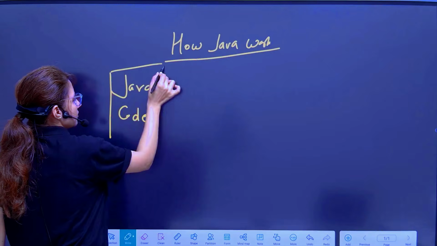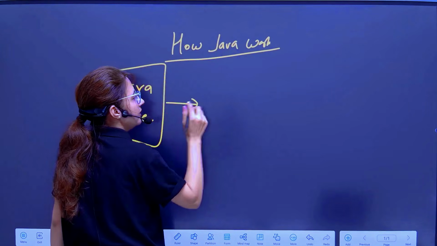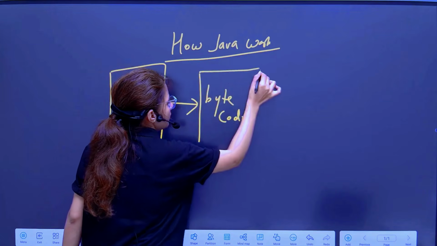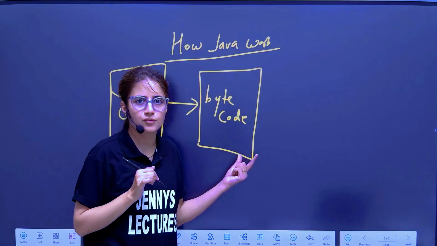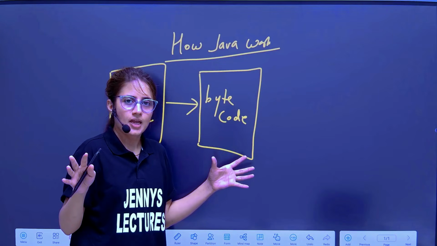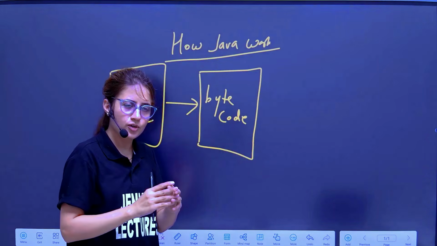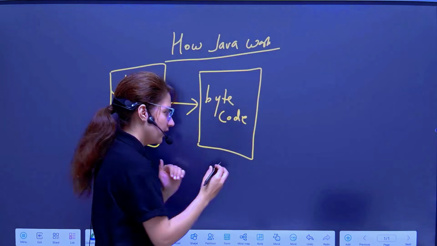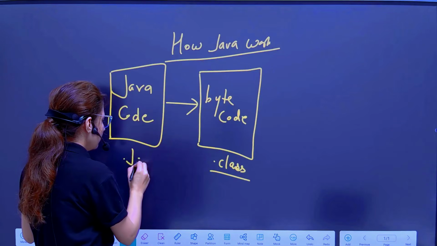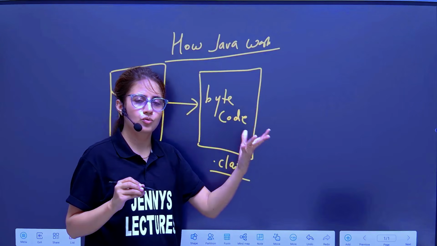We have a Java code, right? That code would not be directly converted into machine code. That is converted into an intermediary code, and it's known as bytecode. This bytecode is an intermediate code. It is not specific to any particular machine. This bytecode is platform independent. It has some symbols also, some English words also. I'll show you what bytecode is when we run the program. Don't worry. We'll open that .class file. The extension of bytecode is .class. The extension of Java code is .java. Right? An object file you create in another language is a .obj.